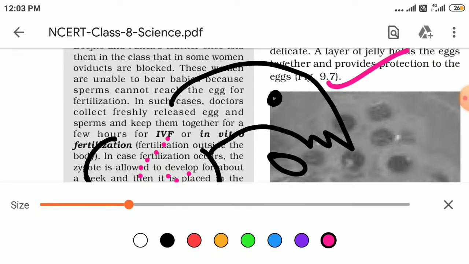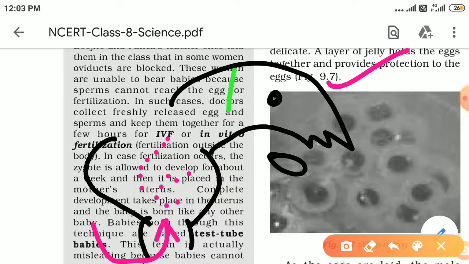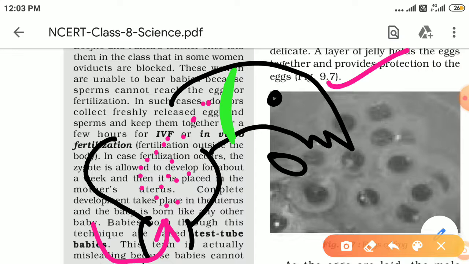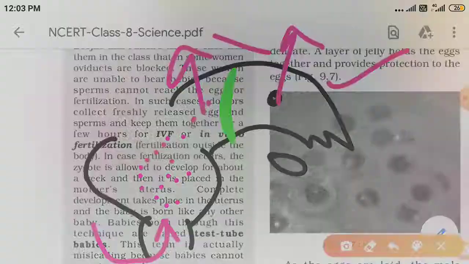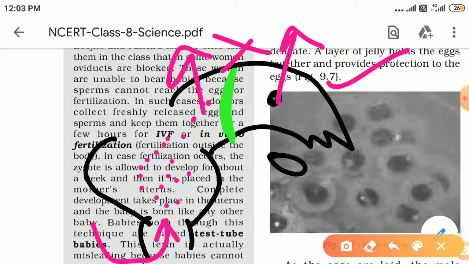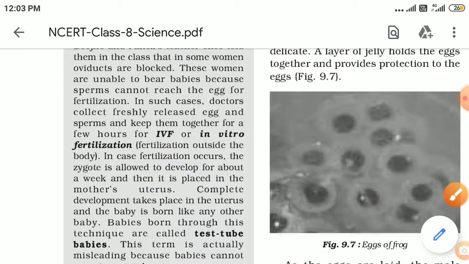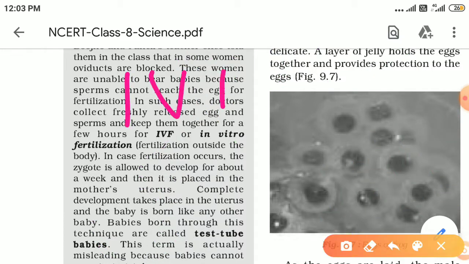But in certain women the oviducts are blocked. There is a blockage here in the oviduct, and because of this blockage the sperm is not able to reach the egg. So the sperm and egg are not capable of fusing together, and as they are not meeting, the natural process of fertilization does not take place in such cases. So these kinds of couples opt for the IVF technique. Now what is done in this technique?